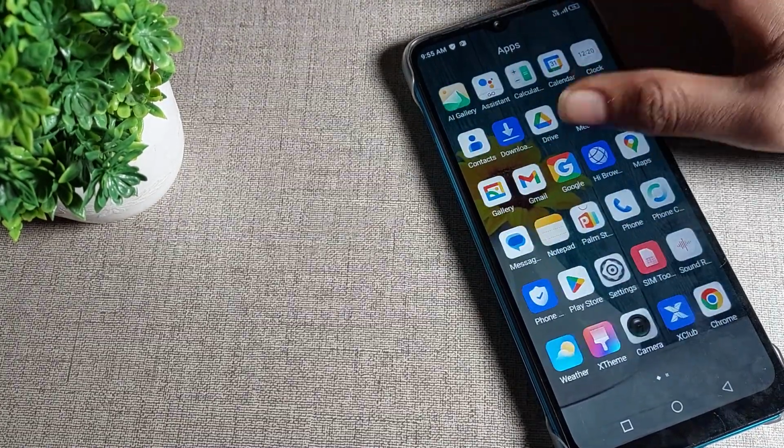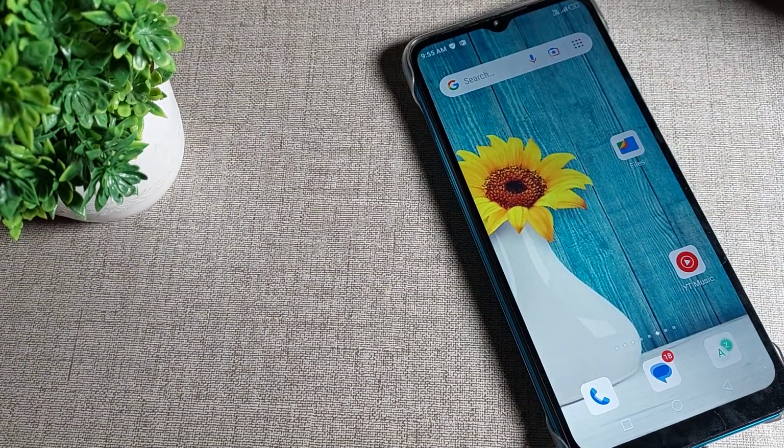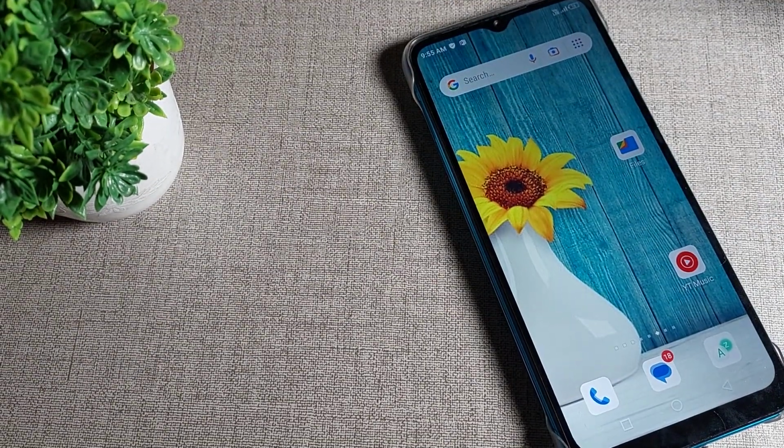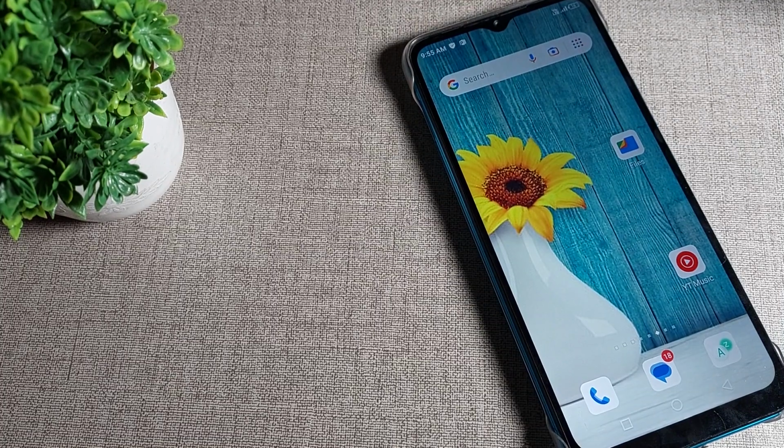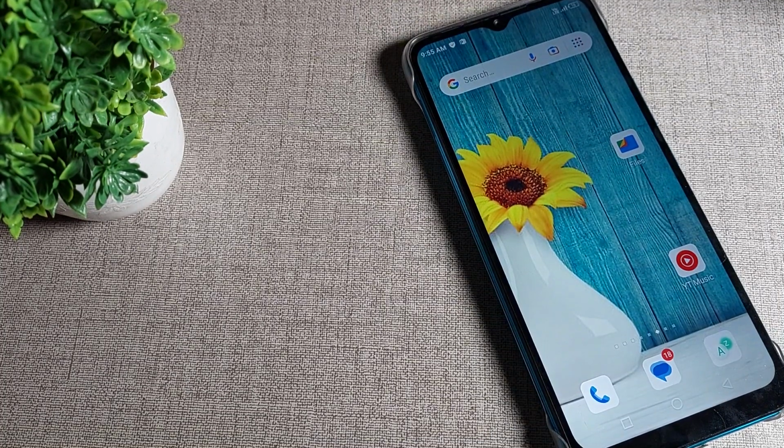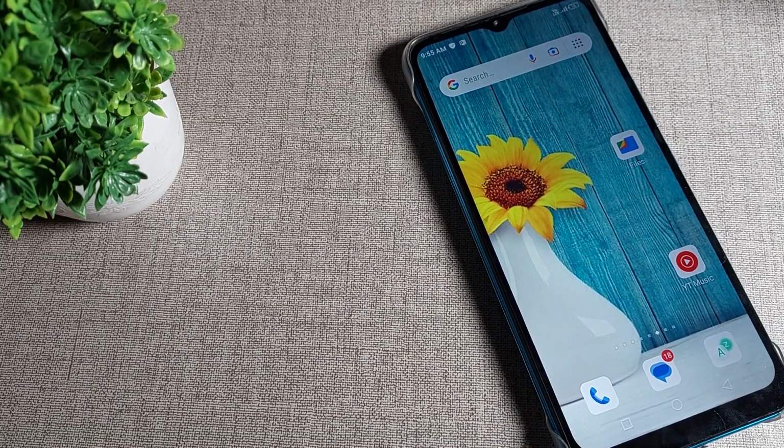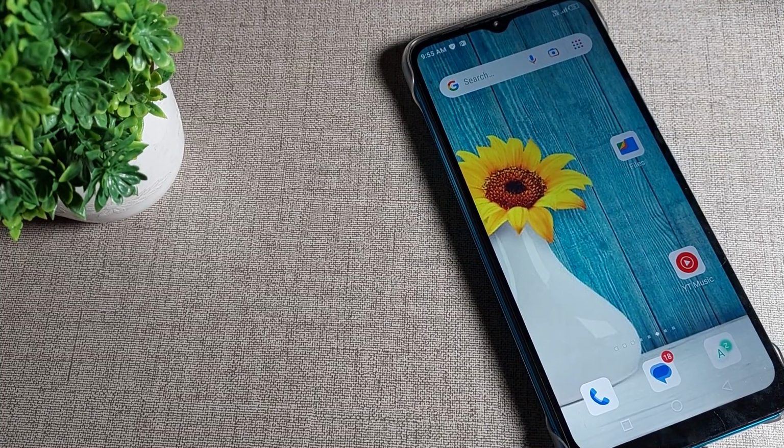Today we are going to talk about Infinix phone settings, and today's video title is how can we delete fingerprint data in an Infinix phone device. Friends, if you want to delete your phone's fingerprint data because you don't want to use it, how can you delete it? Today, friends, I will show you.